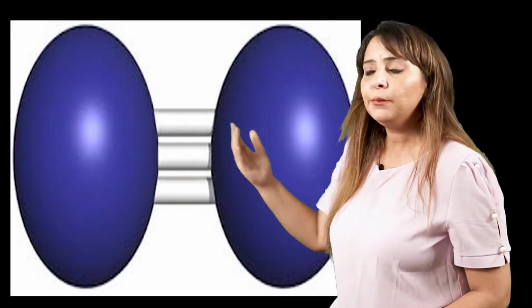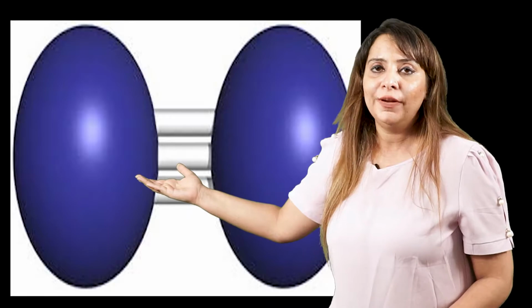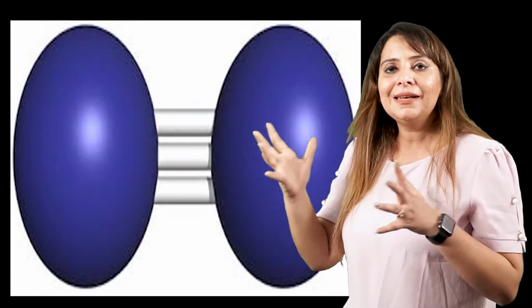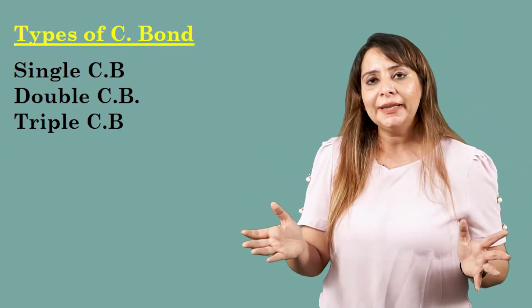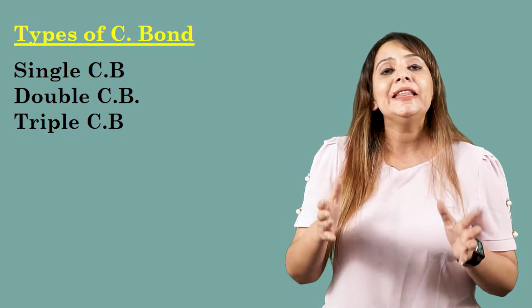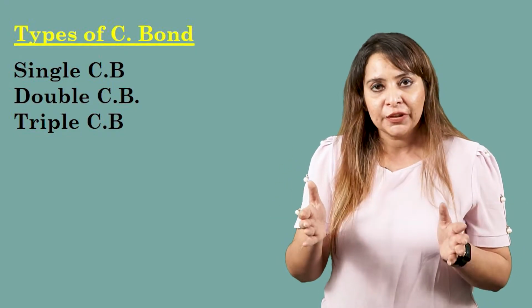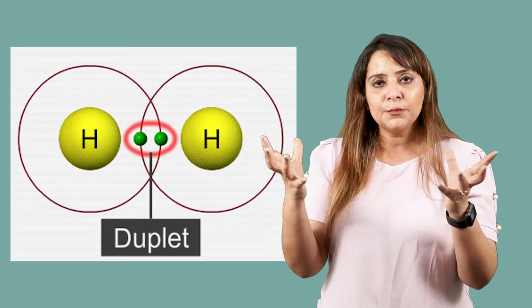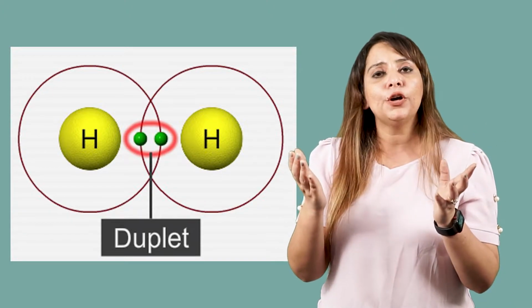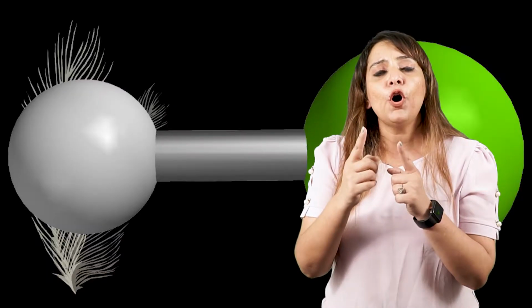We have basically 3 types of covalent bonds: single covalent bond, double covalent bond, and triple covalent bond. Don't get confused with the names. It just depends upon the number of electron pairs. If 2 atoms are combining and both contribute 1 electron each, they form 1 electron pair and the bond formed is a single covalent bond.